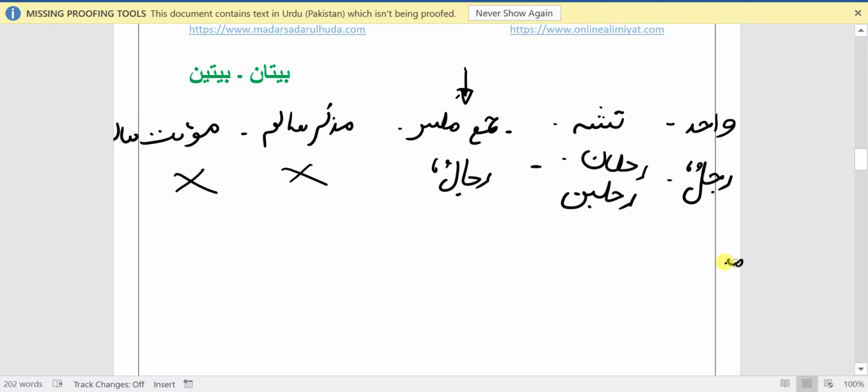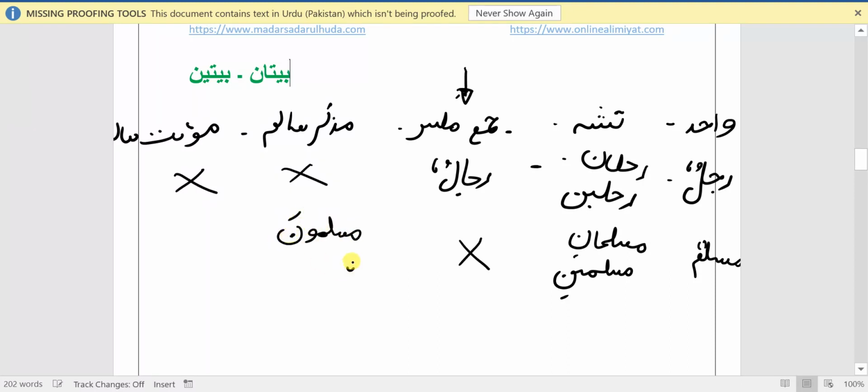Another example, Muslimun. Tasniya of Muslim is Muslimani or Muslimaini. Jama Mukassar is not available for Muslim. It's Muzakkar Salim, so Muslimuna or Muslimina. Now you may be wondering that the Tasniya also has noon and Jama Muzakkar also has noon. So how can we distinguish between the noon of Jama or Tasniya? It's easy. The noon of Tasniya has kasra on it, while the noon of Jama has fatha on it.